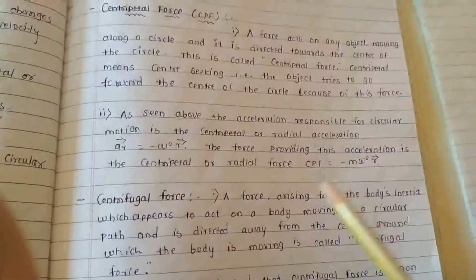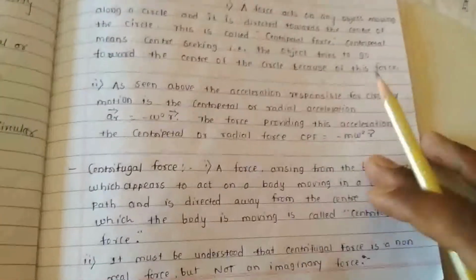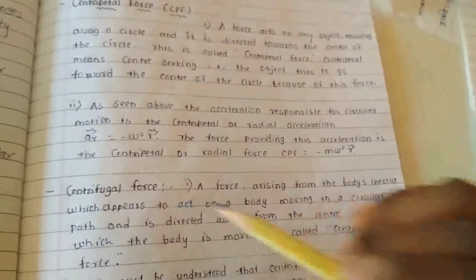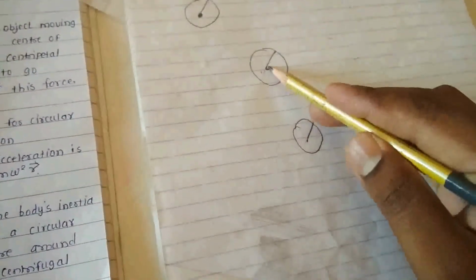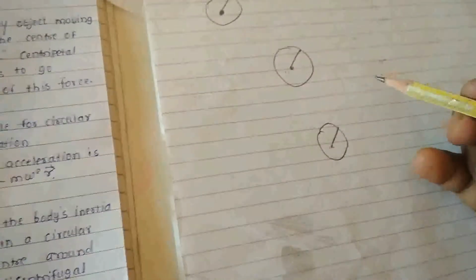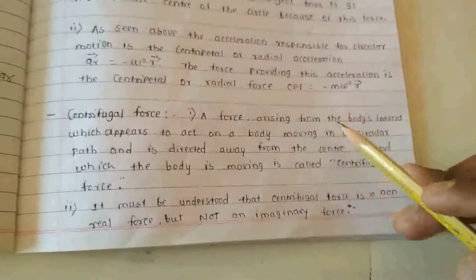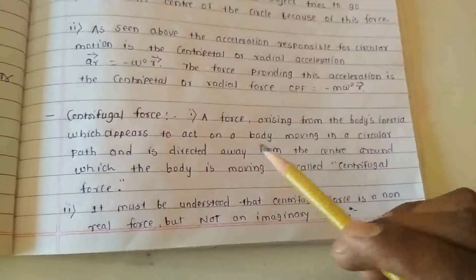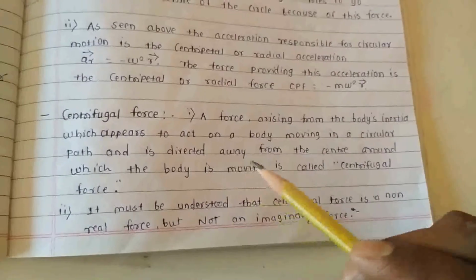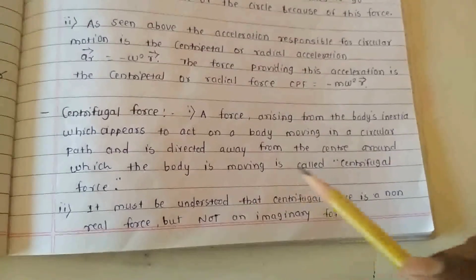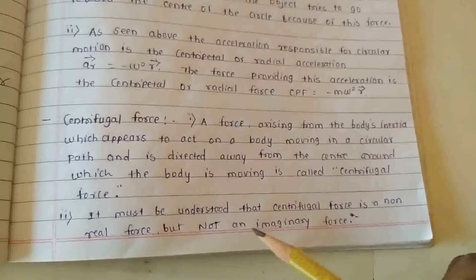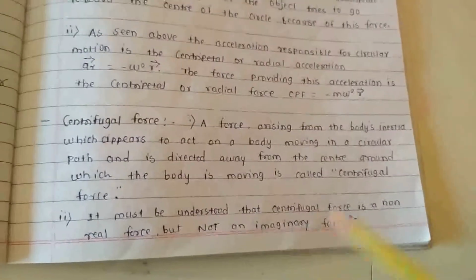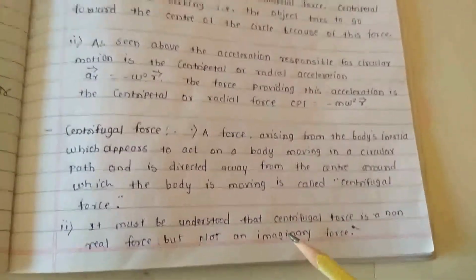Next one is centrifugal force. Centripetal means moving towards the center of the circle, and centrifugal means moving away from the center of the circle. So, a force arising from the body's inertia which appears to act on a body moving in a circular path, and is directed away from the center around which the body is moving, is called a centrifugal force. It must be understood that centrifugal force is a non-real force but not an imaginary force.